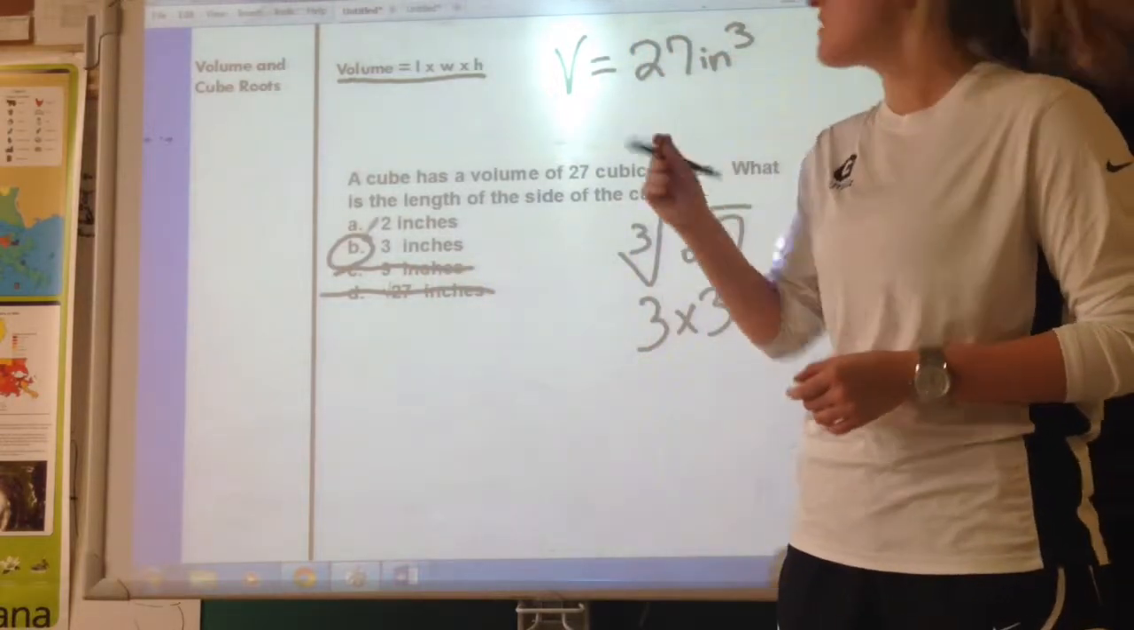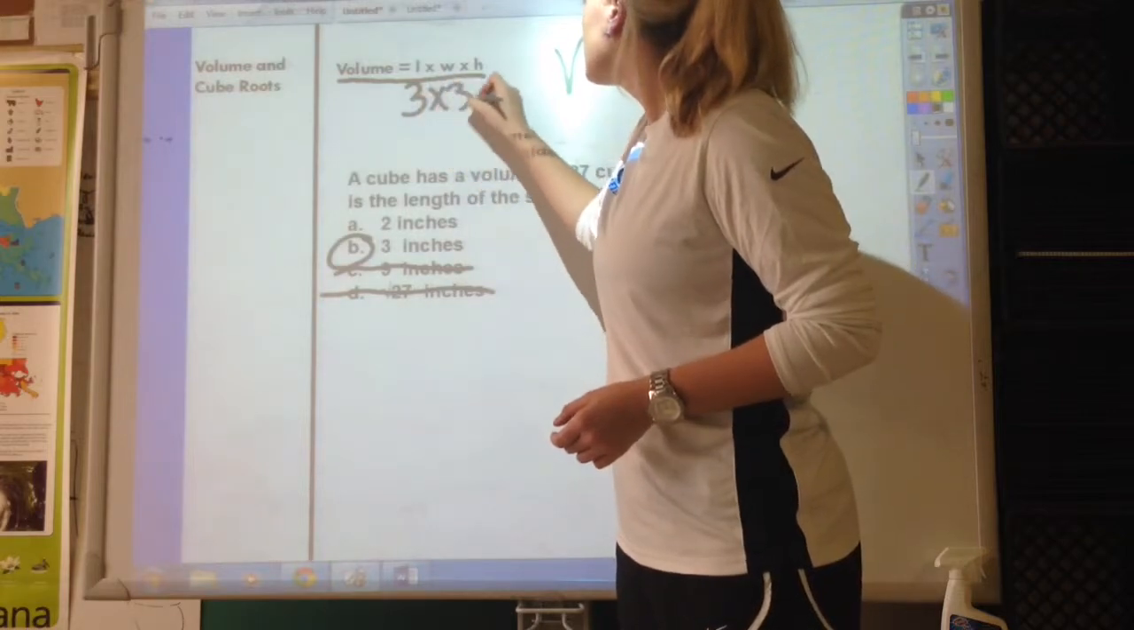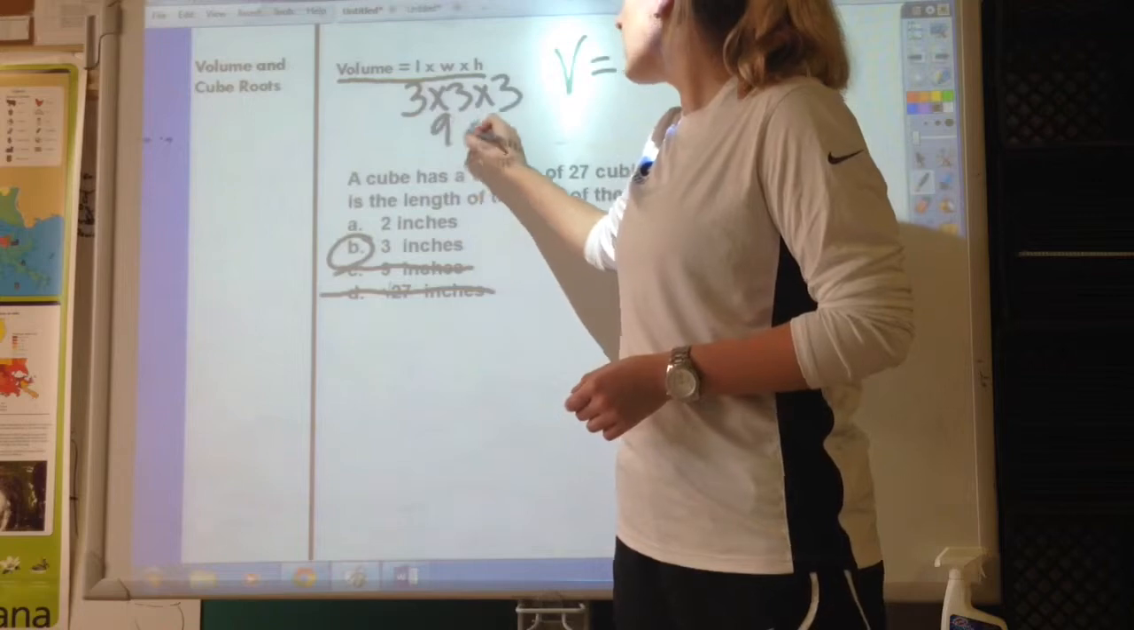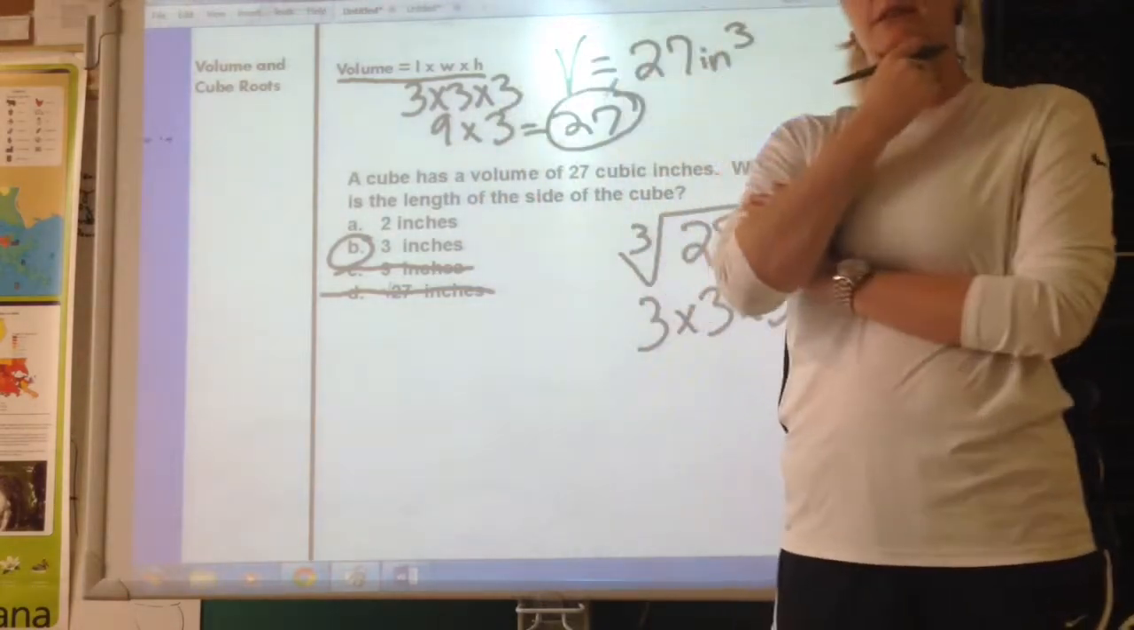And I can check myself by putting it into our formula. If I do 3 times 3 times 3, let's see what it gives us. Well, 3 times 3 is 9, and then 9 times 3 equals 27. So B is our correct answer.